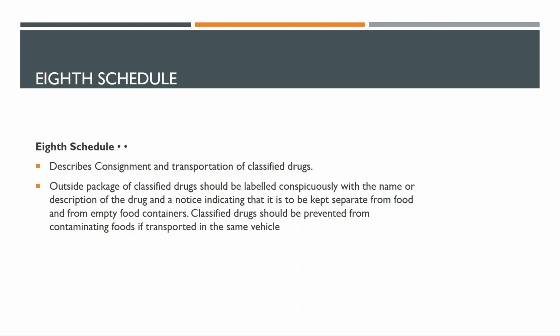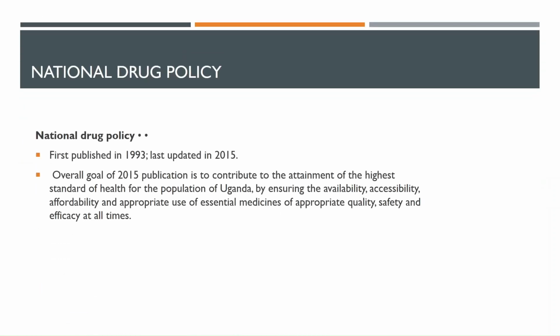Which type of material has to be used for packaging it so that it reaches the final consumer in a good state? The outside package of classified drugs should be labeled conspicuously with the name or a description of the drug and a notice indicating that it is to be kept separate from food and from empty food containers. The label should also direct that it be kept away from light, away from heat, or away from anything else, depending on the nature of the drug that you are having.